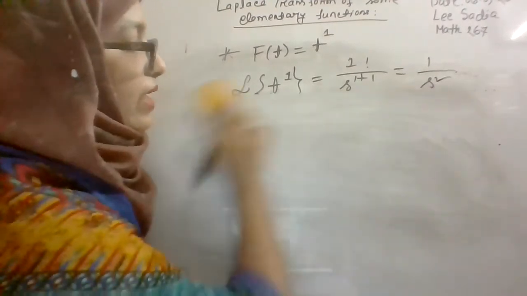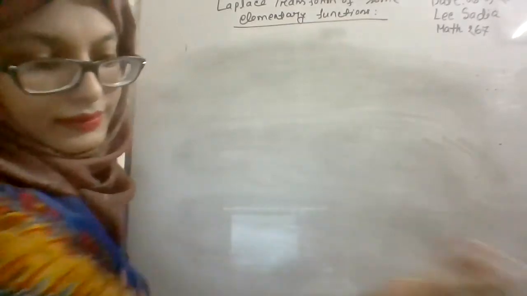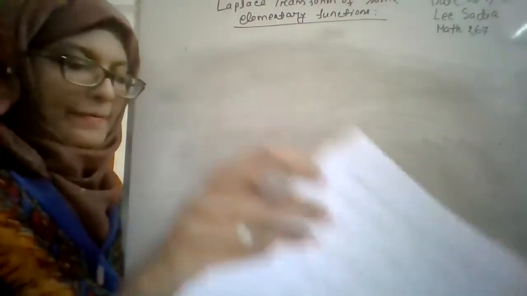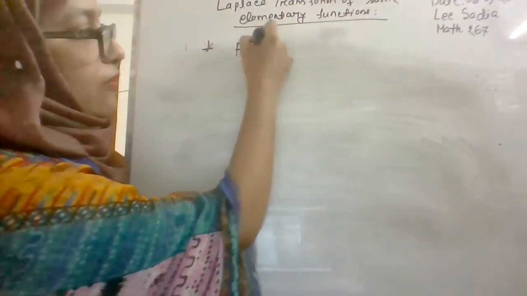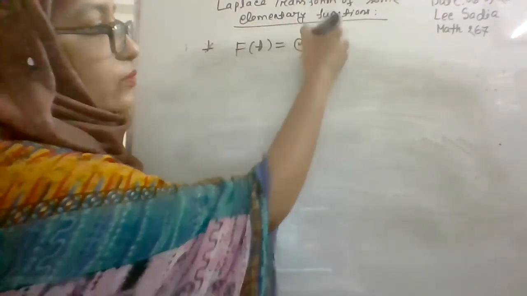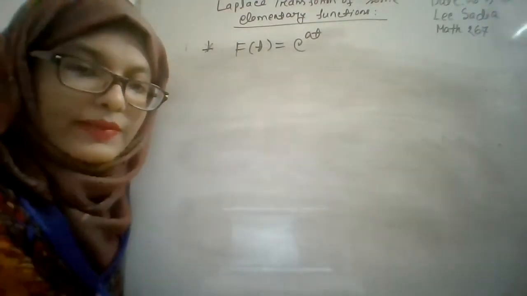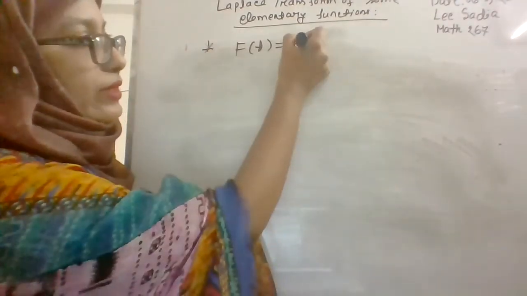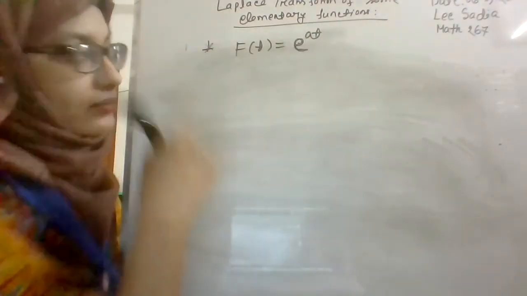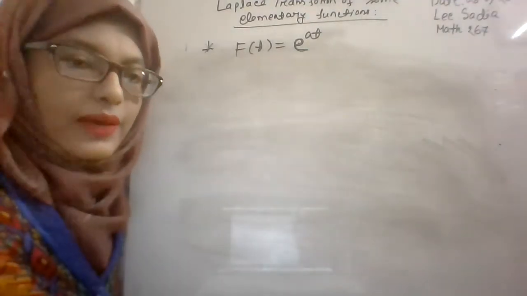Okay, now we will practice another elementary function, f of t is equal to e to the power at. We will find the Laplace transform of this elementary function f of t is equal to e to the power at. That means the exponential function. So as in the previous one, at first we will use the definition of Laplace transform.